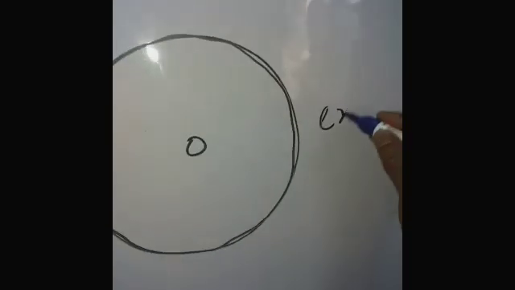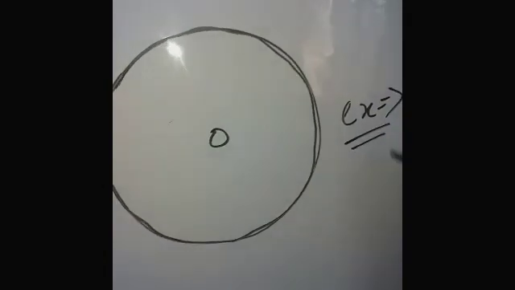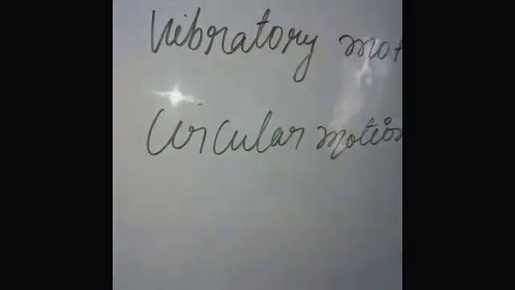Students, the definition is given in your book, so I did not write any definition on the blackboard.